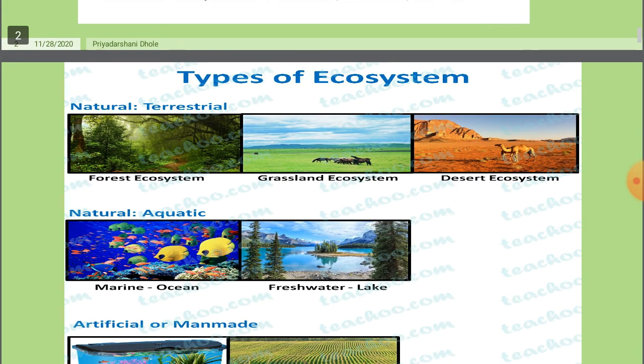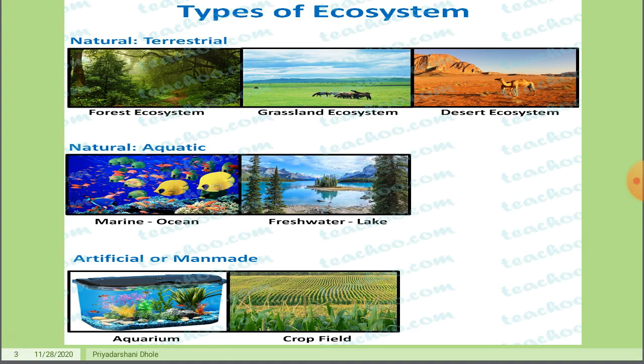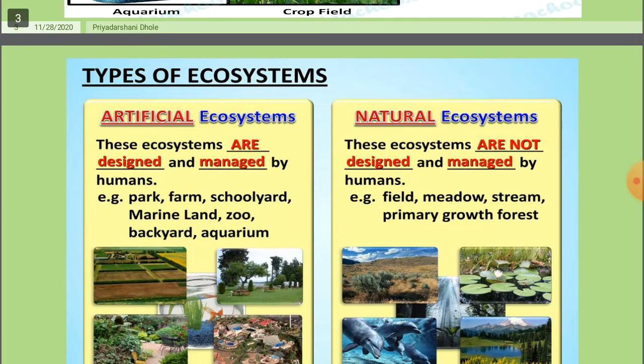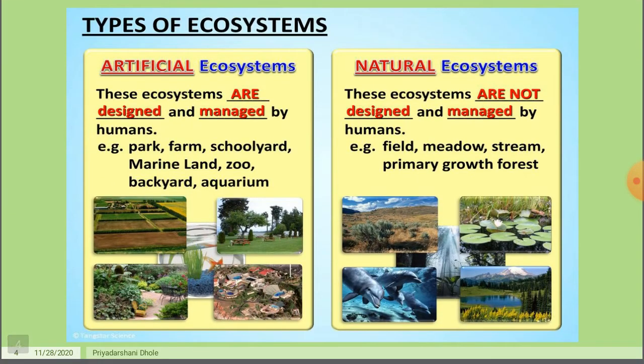Now these are some types of ecosystem. Natural terrestrial includes forest ecosystem, grassland ecosystem, desert ecosystem; natural aquatic includes marine, ocean, and freshwater; and in case of artificial or man-made, it is aquarium and crop field. These are the types of ecosystem, artificial and natural. Artificial ones are designed and managed by humans, and natural ones are not designed and managed by humans.